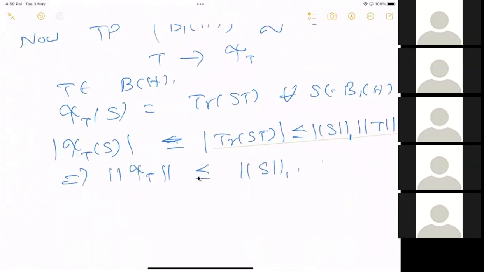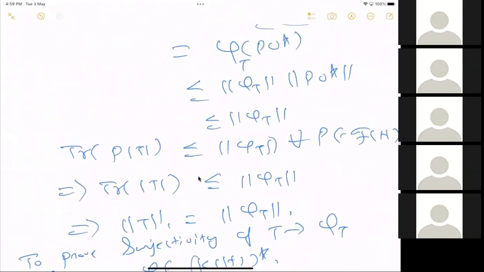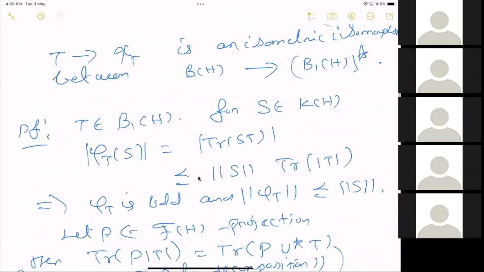Okay, what are we trying to prove? We have proved this. We have to prove the other way, that norm chi T is less than or equal to norm T. In the earlier proof, we first proved the other way inequality, but we use the same thing later.